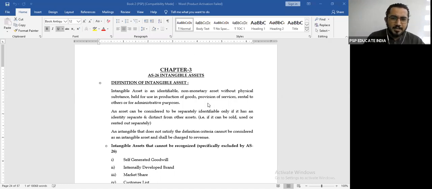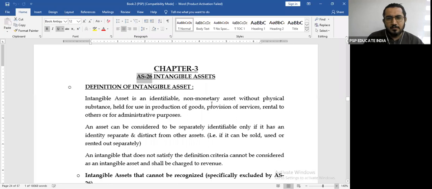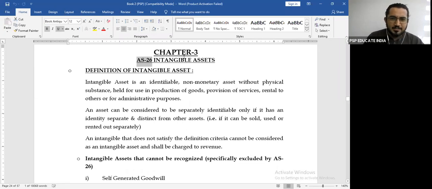Come to accounting standard 26. We were doing AS 26. Since it's been almost 4 days that we did not have a session, let's now revise the entire accounting standard 26, whatever we have done. Once I revise the entire accounting standard 26, I will then take your doubts. If all your doubts are solved, then we proceed to the next part of the standard.